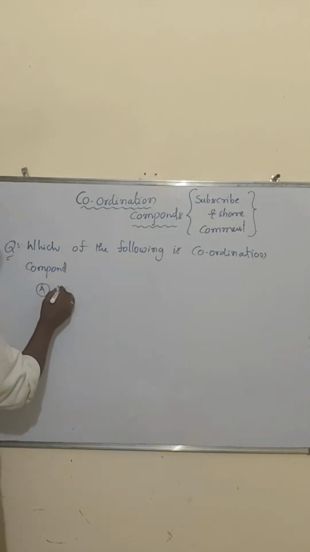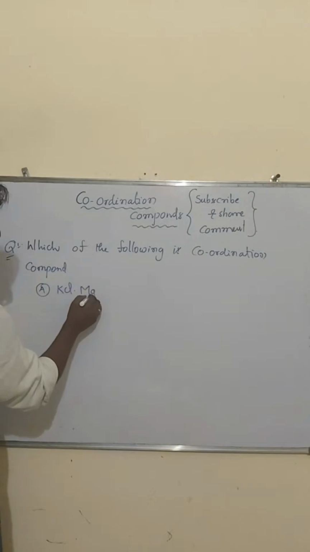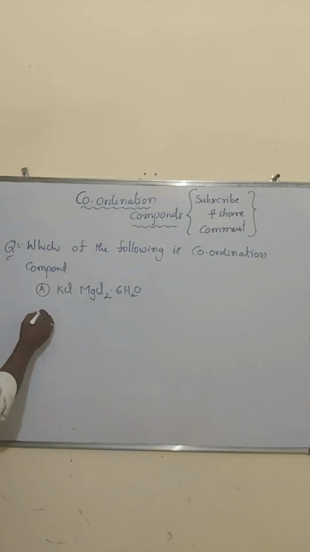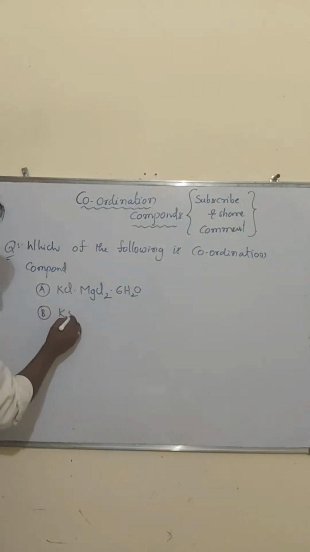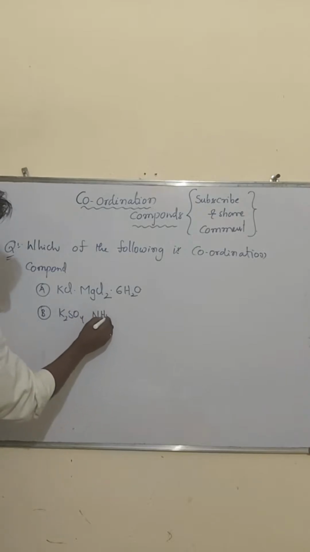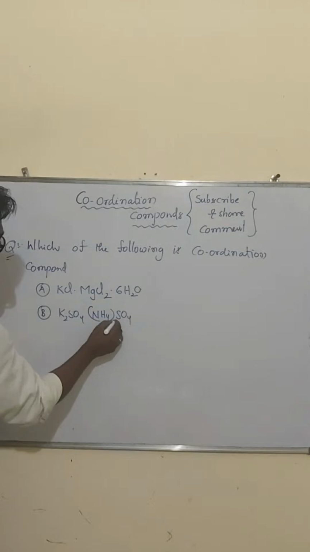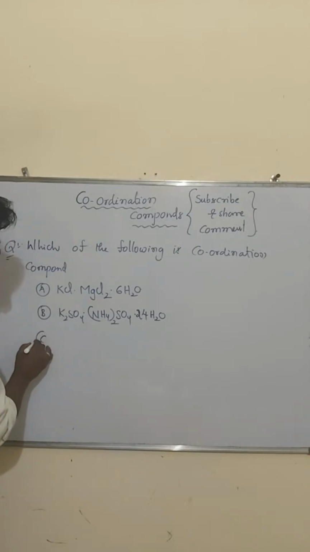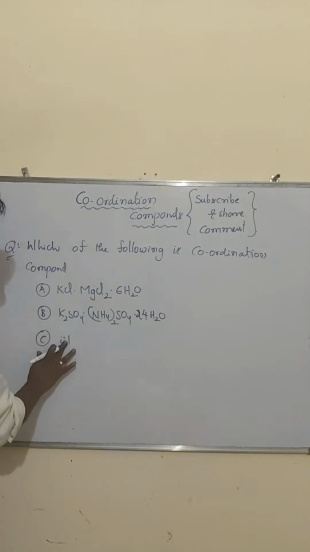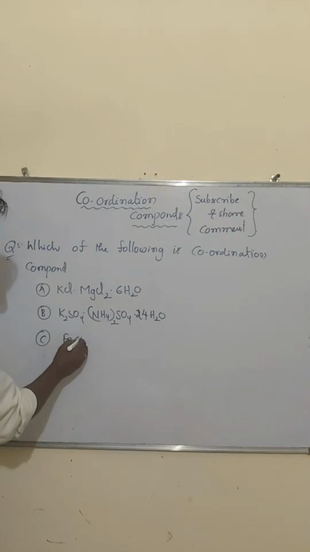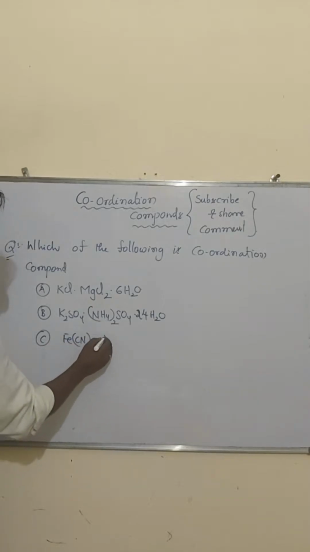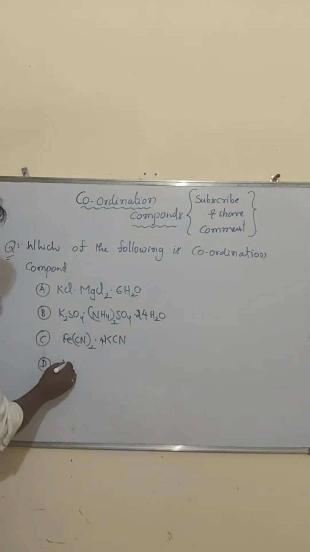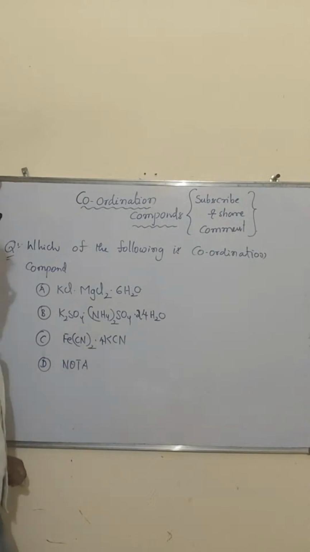Then option B is K2SO4.(NH4)2SO4.24H2O. Then option C is Fe(CN)2.4KCN. Then option D is none of the above.